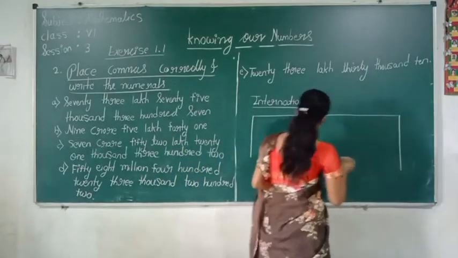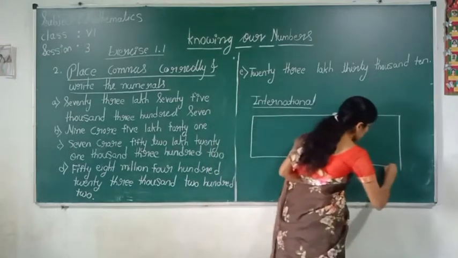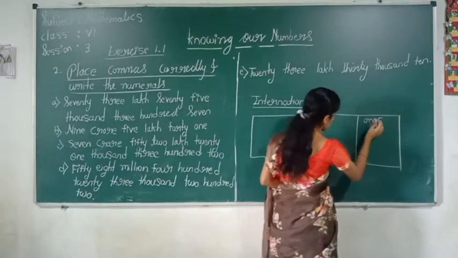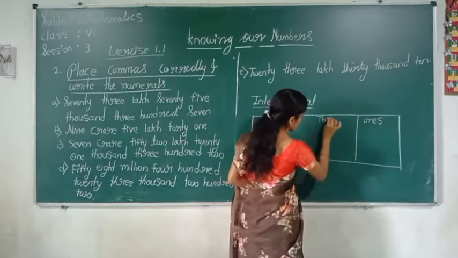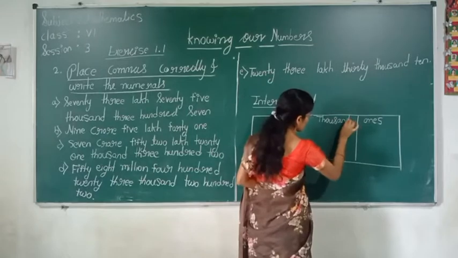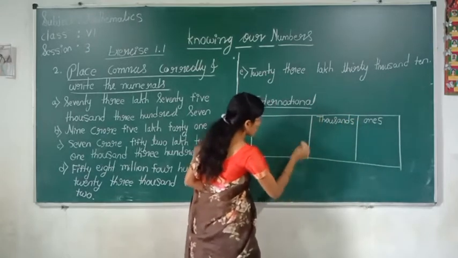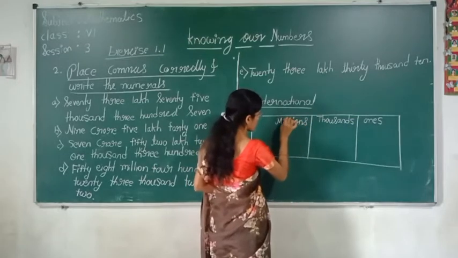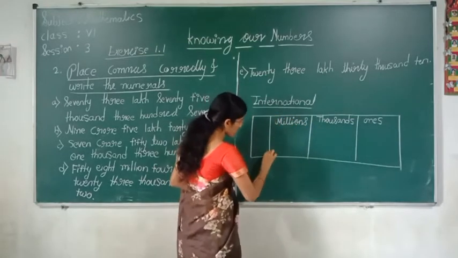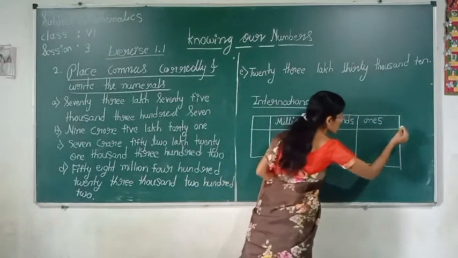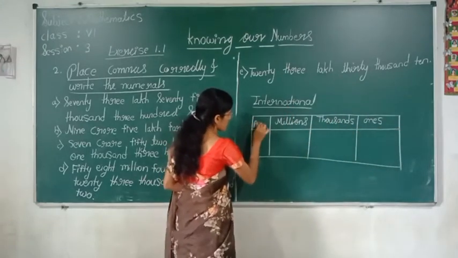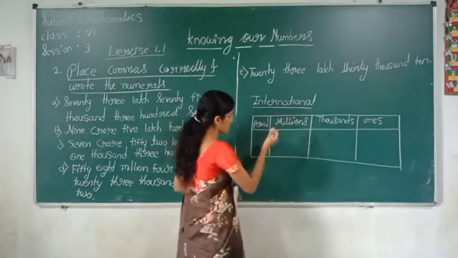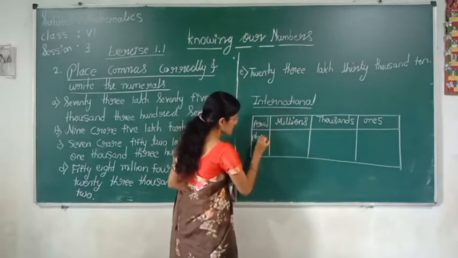The periods were first ones, thousands, millions. So these were the periods we saw: ones, thousands, millions. Again we saw the places.